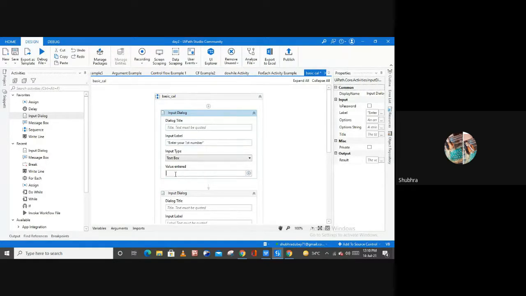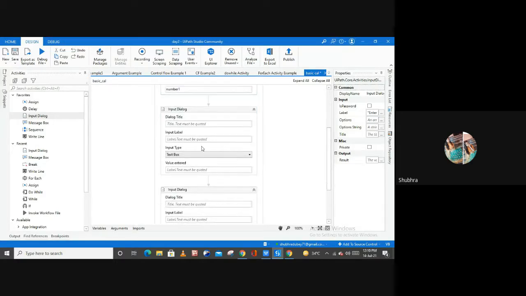Let me create one variable here to store my first number. For input dialog box 2, let me enter your second number, and create one variable here to store your second number.